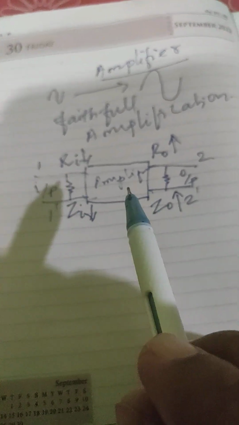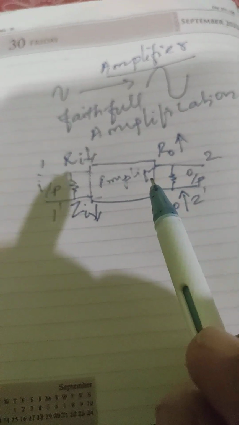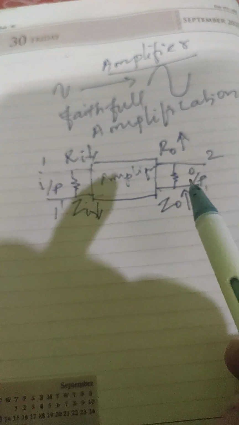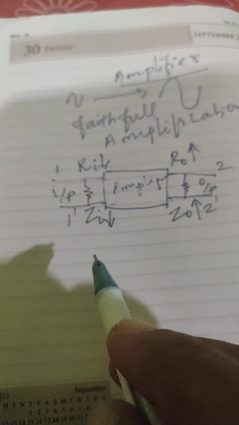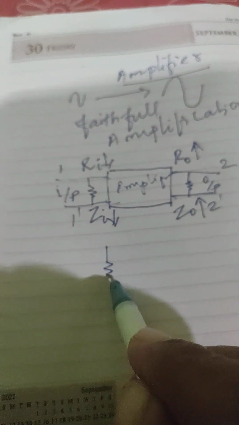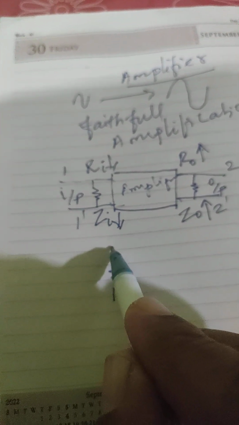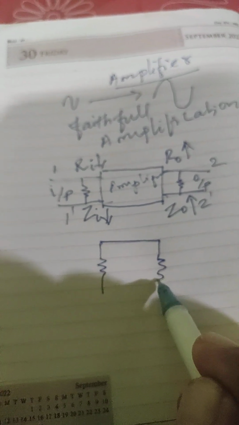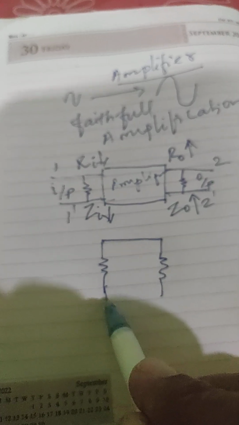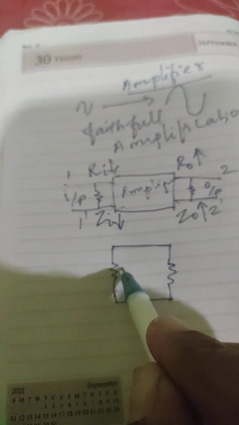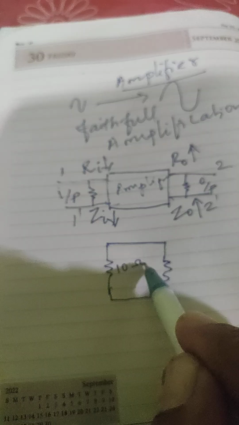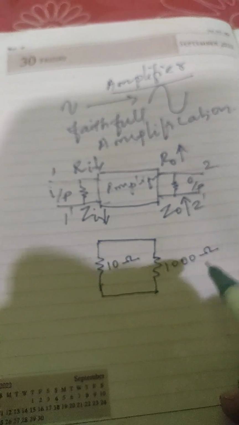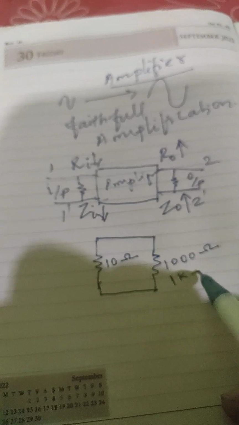This is the concept of the amplifier. If any electronic circuit acts as an amplifier, it should satisfy that input impedance is low and output impedance is high. Let us consider this is the input impedance or resistance, and this is the output impedance or resistance. Let us take this as 10 ohm and this as 1000 ohm, otherwise 1 kilo ohm.